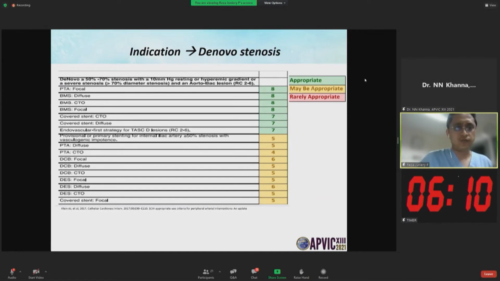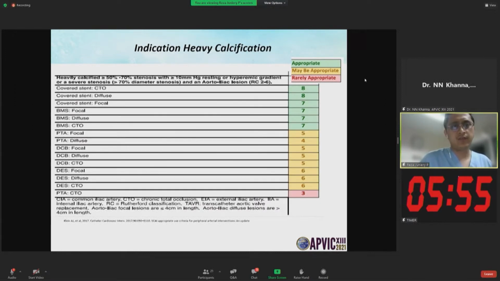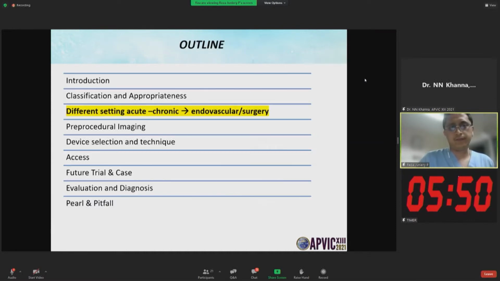For diffuse, CTO, or focal lesions, we can also use a bare metal stent. But if the indication is ESR, we can use a covered stent; for a focal lesion, BMS. For heavy calcification, we must use a covered stent.